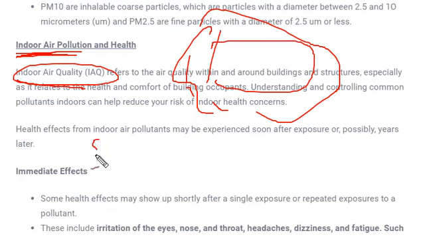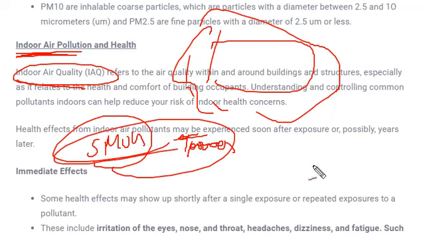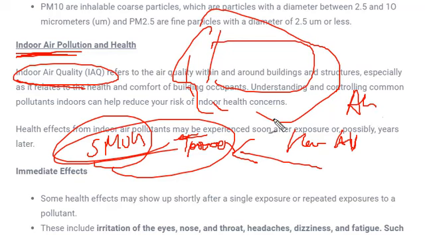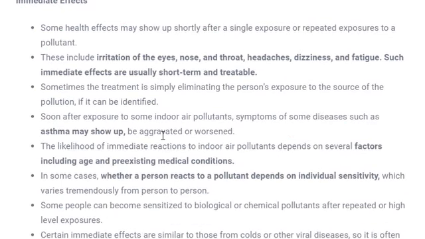Recently smog was also in the news. There was a smog tower built in many cities so that it can absorb the harmful gases present in the air or atmosphere. There are certain immediate effects as well as a few effects which are not immediate, that means they might arise after some time. So let's see what these immediate effects are.